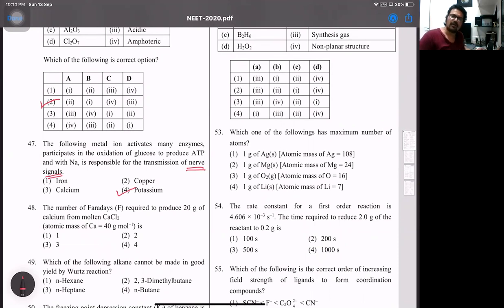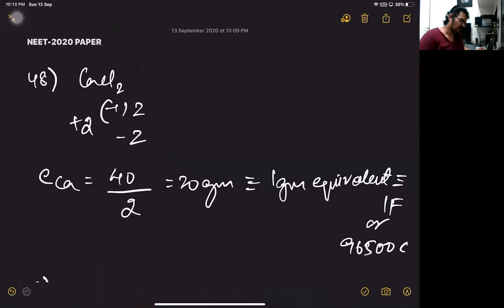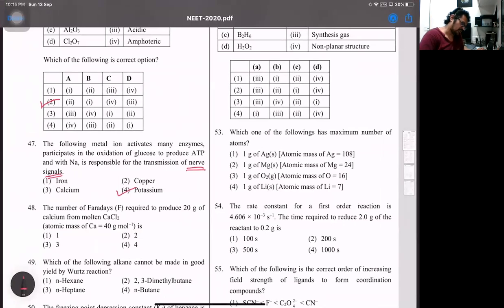48, number of Faraday is required to produce 20 grams of calcium from molten calcium chloride. I've solved this. I'm just showing you the solution. Observe this part. Now, 48, if I say calcium chloride, as you rightly see, we all know it's divalent. So equivalent weight is going to be 20 grams. That's 1 gram equivalent, which is 1 Faraday. So if it is 1 Faraday over here, we can say this answer for 48 is going to be 1. So 48 is 1 part.